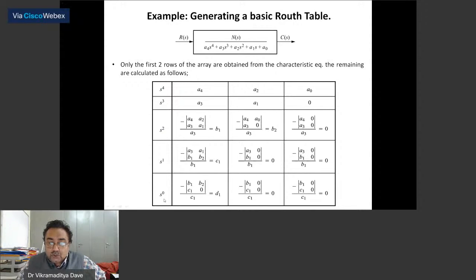Now for finding the coefficients for the S0 row, what will you do? You will take these two rows. First of all, B1 multiply by 0 minus C1 multiply by B2, divided by C1, so this will become D1. Similarly, B1 multiply by 0, C1 multiply by 0, divided by B1 will be the second element, and definitely nothing is left, so this will be a 0 element. In this way, the Routh table is prepared.